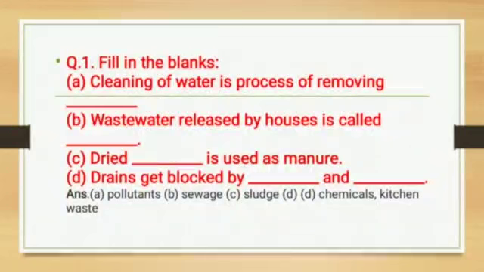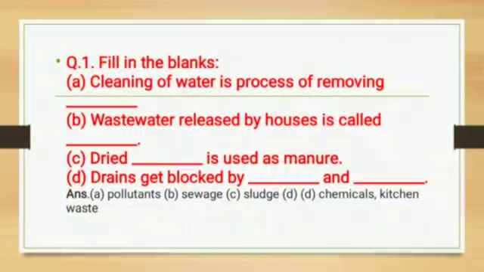Second, wastewater released by houses is called dash. Wastewater released by houses is called sewage. Third, dried dash is used as manure. After completing the cleaning of water process, something is left behind, and we use this as manure in the field. So dry sludge is used as manure.